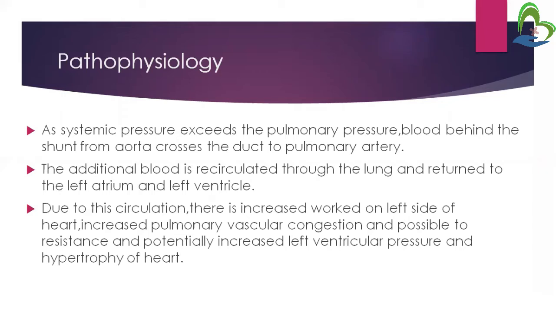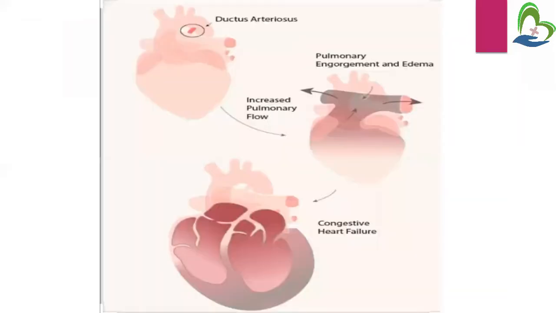Due to this circulation there is increased work on the left side of the heart, increased pulmonary vascular congestion and possible increased resistance, and potentially increased left ventricular pressure and hypertrophy of the heart. So in this patent ductus arteriosus, because of this circulation, there is more blood in the left side of the heart. So pressure or workload will increase on the left side of the heart. Because of this, there is increased pulmonary vascular congestion and possible increased resistance, and potentially there will be increased left ventricular pressure, and this will lead to hypertrophy of the heart.